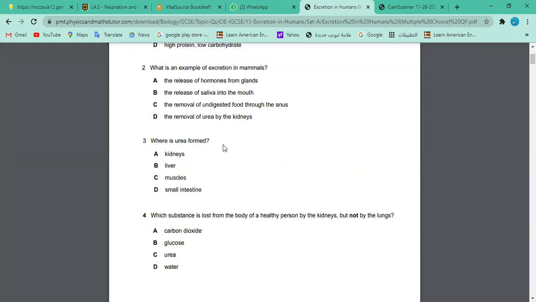So excretion is when we get rid of things. Here I think most relevant are C and D. This is also a kind of removal, but it is not called excretion. This is called egestion, as you mentioned. Egestion and excretion are two different things, right? So removal of urea is the right answer. Okay, where is urea formed? I think this is related to question 1.